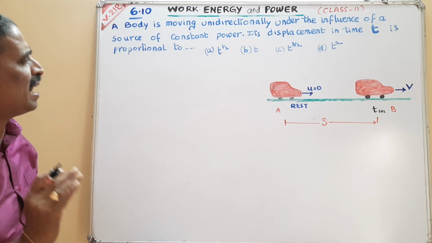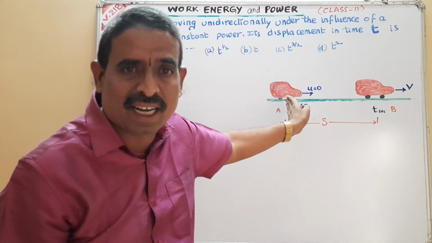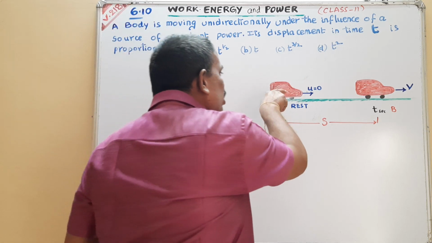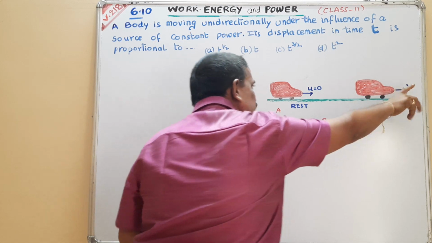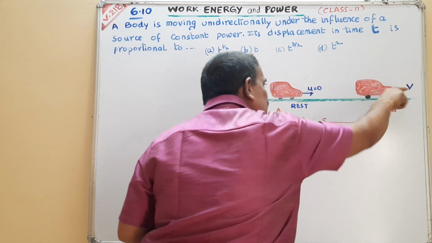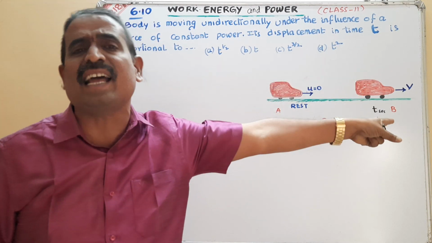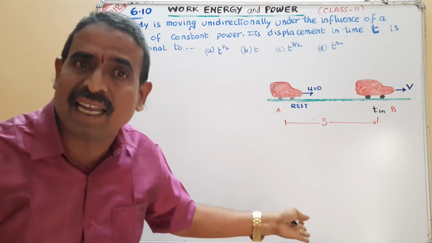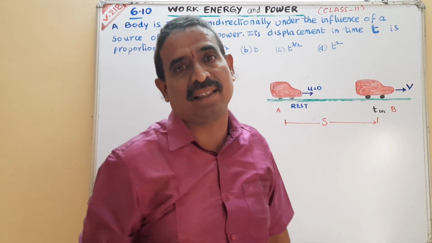Now they told very clearly, there is one object, one car, moving unidirectionally, in a single direction, along the x-axis, along the horizontal. It means the car is moving along a straight line path.